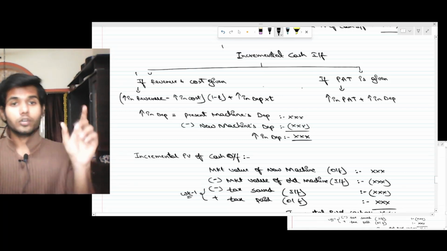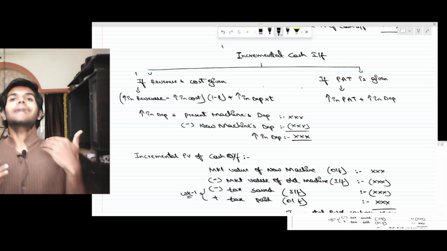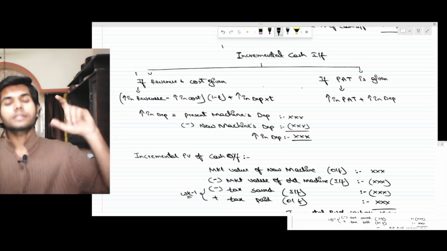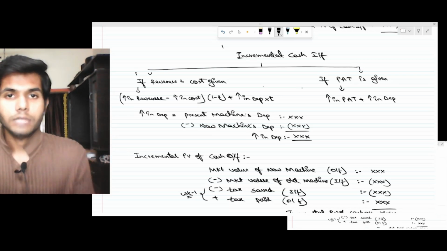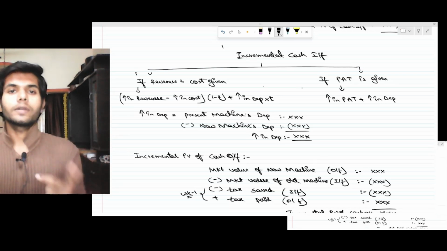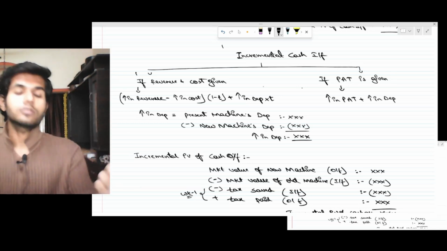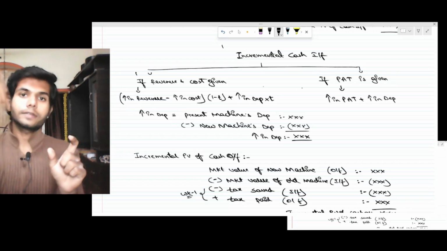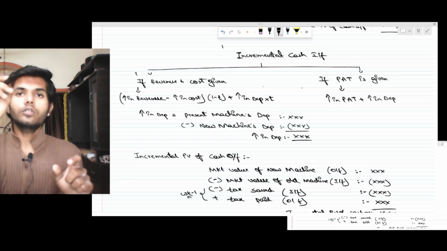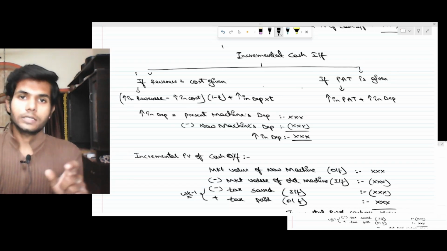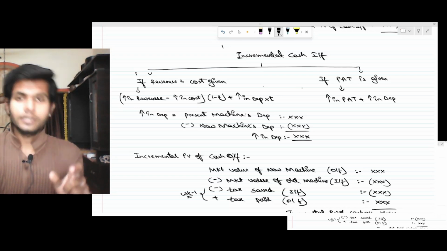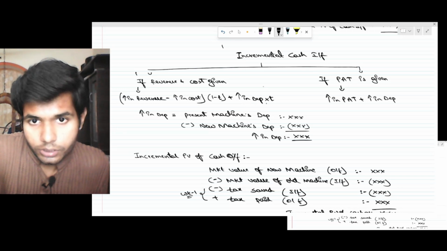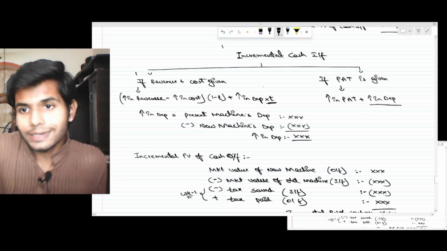But if revenue and cost are given, what is the additional cash flow you will be enjoying because of investing in this machine? In the question it would be given that revenue would increase by 10% or cost would decrease by 10%. So take increase in revenue minus increase in cost, net of tax, plus the increase in depreciation into tax. Care should be taken here: it is the increase in depreciation into tax, but here it is not; it is just the increase in depreciation.